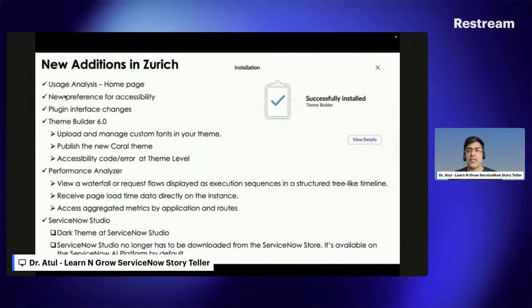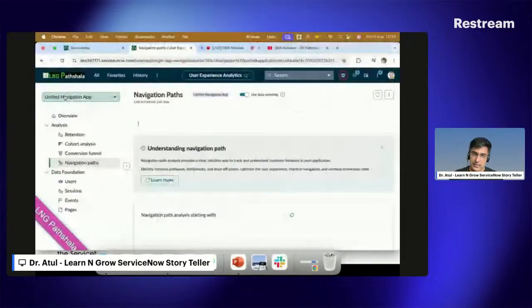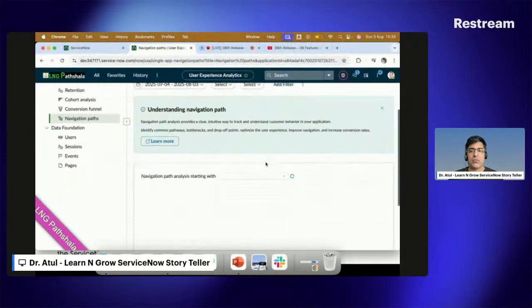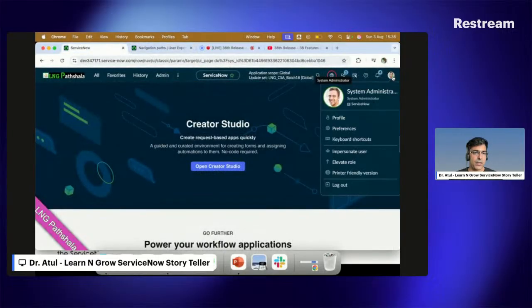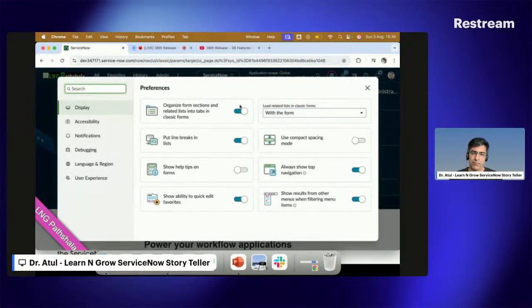Number two is the new preference for accessibility. Yes, ServiceNow added a new preference in the user accessibility. You can see it under the preferences; if you click on preferences and go to the accessibility perspective, oops, let me close this window. Sometimes it happens. Yep, you can see.